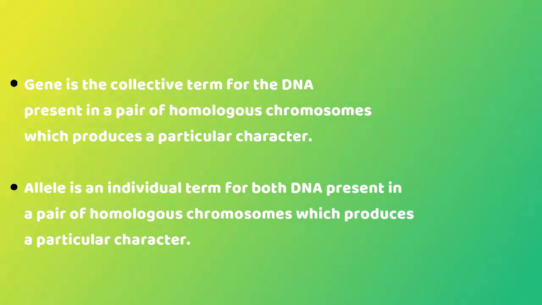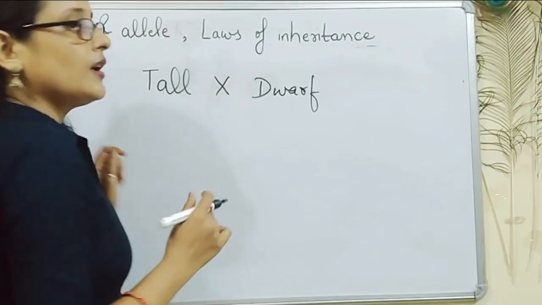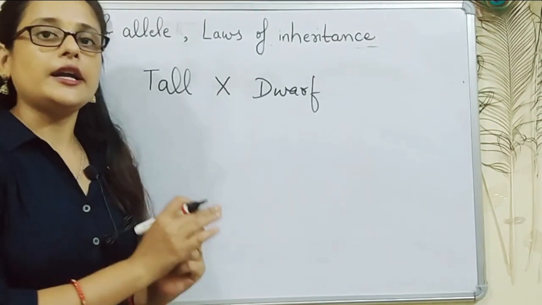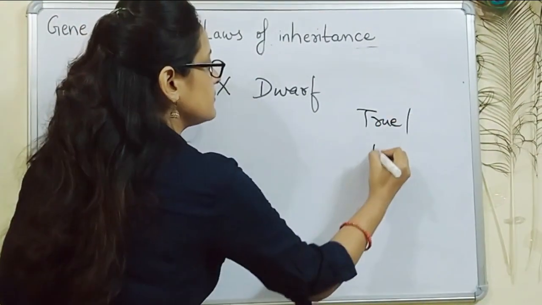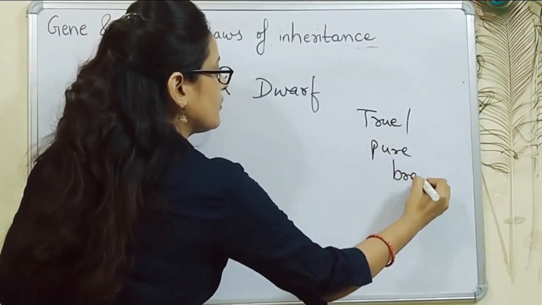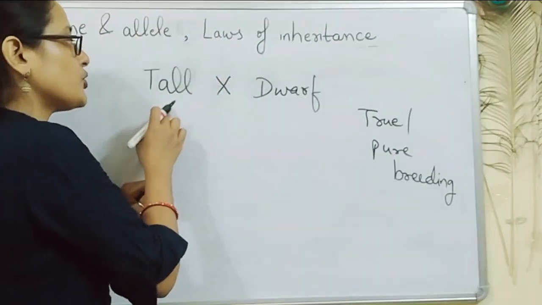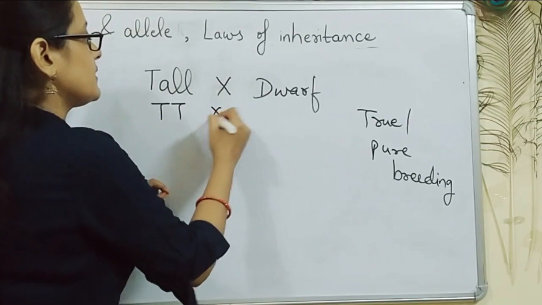So it can be said that the word gene is a collective term for the nucleotide or DNA sequences of both the chromosomes which are homologous to each other and work for a particular character, and alleles are the individual terms. Mendel gave three laws of inheritance, that is, law of dominance, law of segregation and law of independent assortment. He crossed true or pure breeding individuals for every character. For example, for plant height, he crossed pure or true breeding tall with pure or true breeding dwarf, which means they were homozygous in nature.